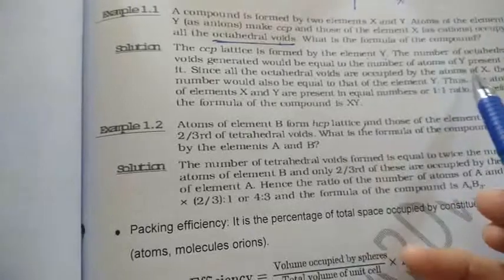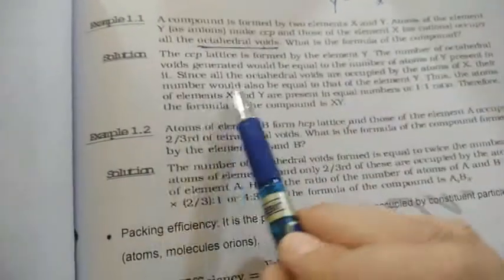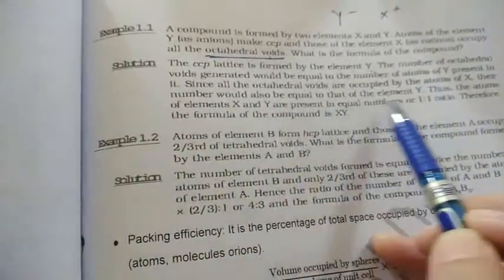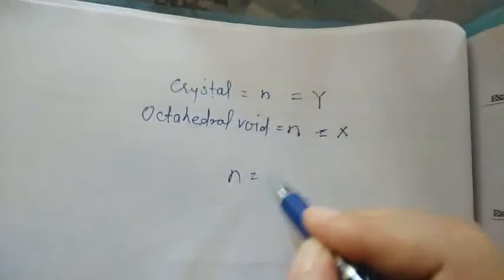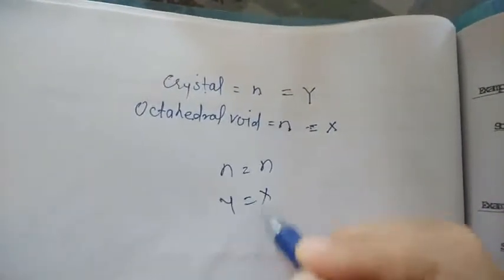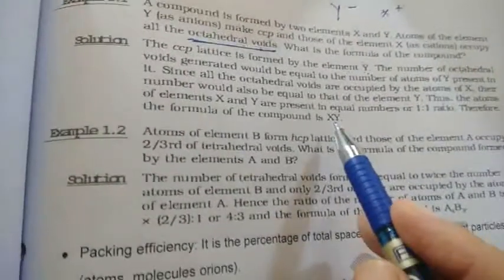So let us see this data. Since all the octahedral voids are occupied by the atoms of X, the number would also be equal to that of the element Y. That is why I have written n is equal to Y and n is equal to X. Thus the atoms of elements X and Y are present in equal number, that is 1:1. It means the ratio is 1:1. So the formula of the compound will be XY.